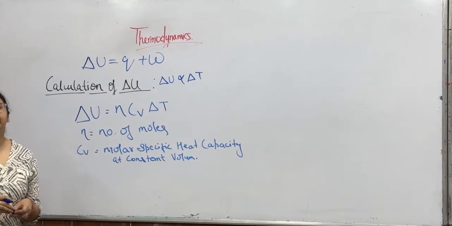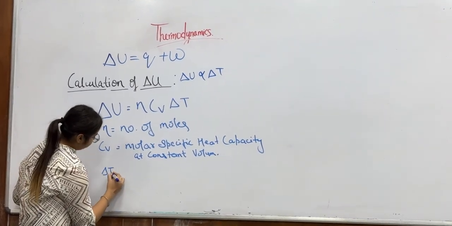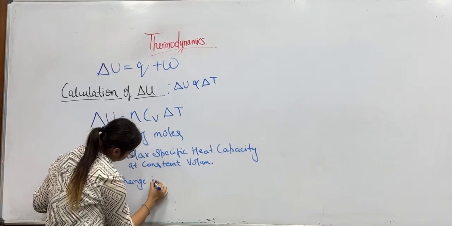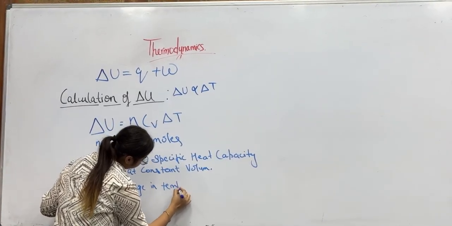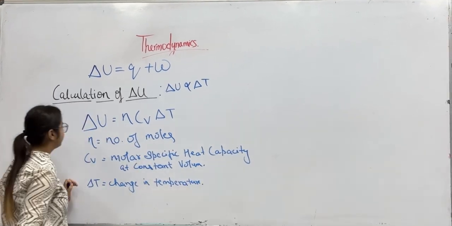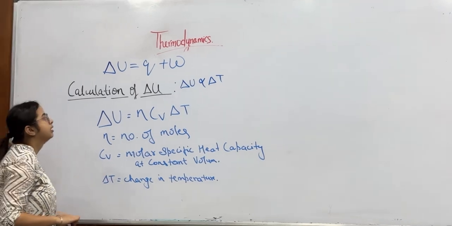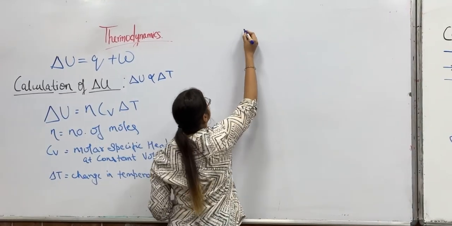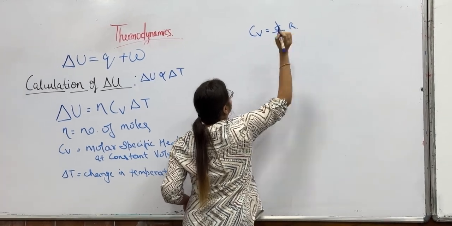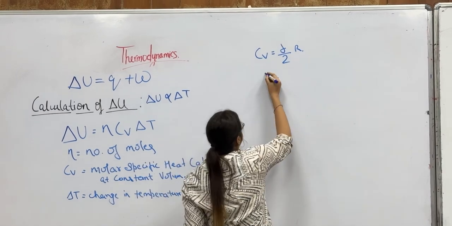The term delta T represents the change in temperature. We can calculate the specific heat capacity by the formula f by 2 into R, where f is the degree of freedom.